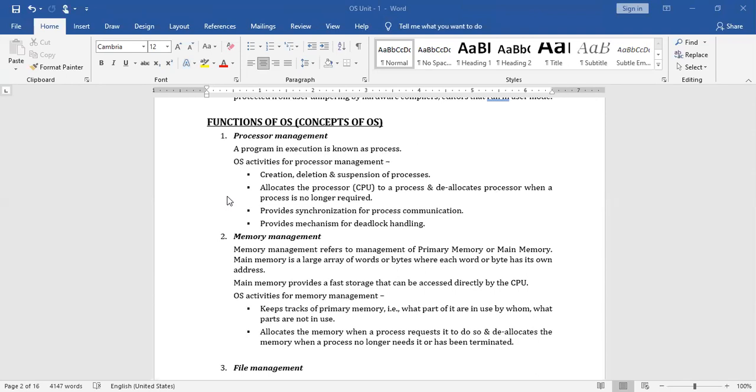Is it clear or not? Anybody? Who is Srikanth? Unmute yourself. Srikanth, are you there? Srikanth, are you there or not?